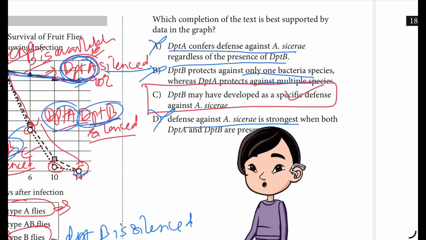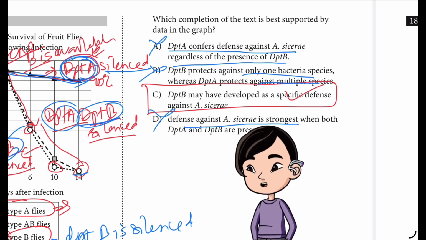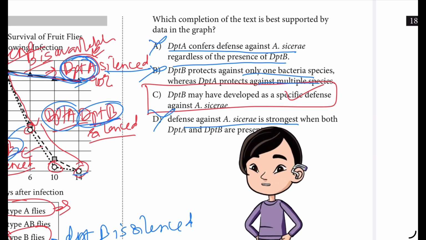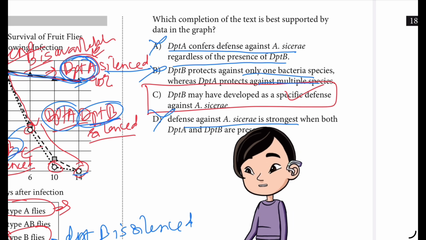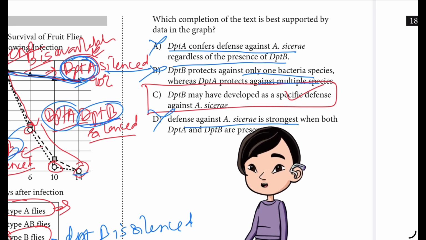Choice D is incorrect. The graph does not address flies with activity in both DPT-A and DPT-B. All flies represented in the graph had one or both of DPT-A and DPT-B silenced or inactive.